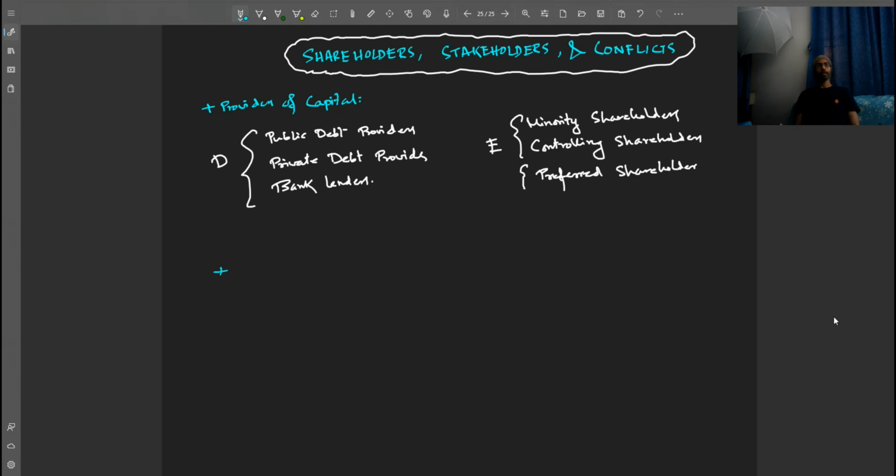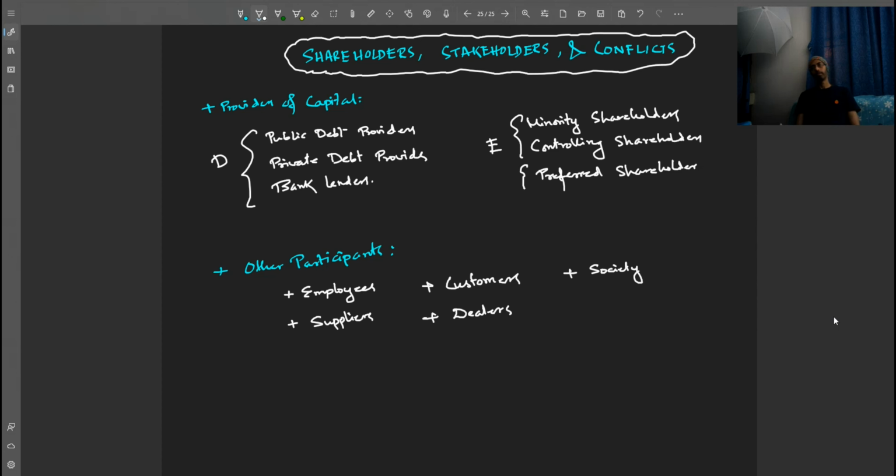They can be employees, suppliers, customers, dealers, it can be the society and the environment, and regulators and government.